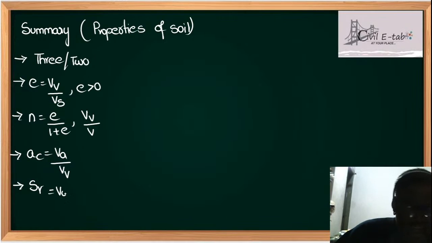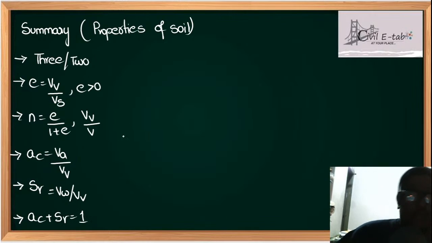Degree of saturation is written as volume of water to the volume of voids. And remember, air content plus degree of saturation is always equal to 1. One more thing, the next thing I want to summarize here is, what is water content?